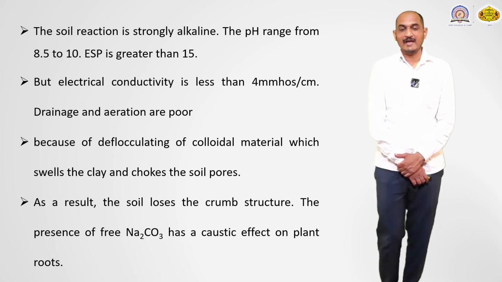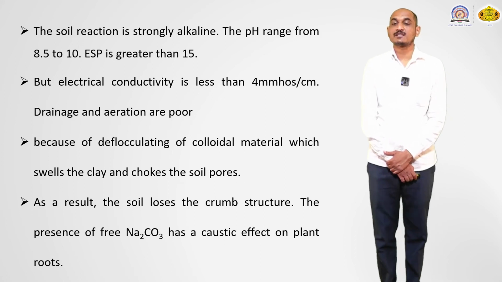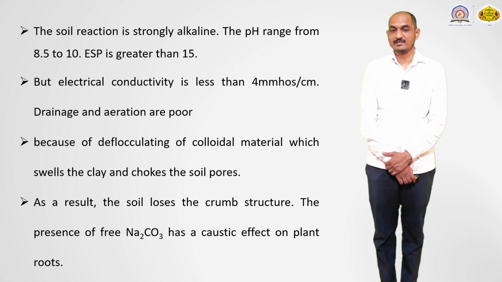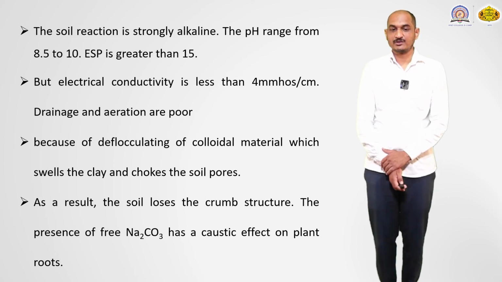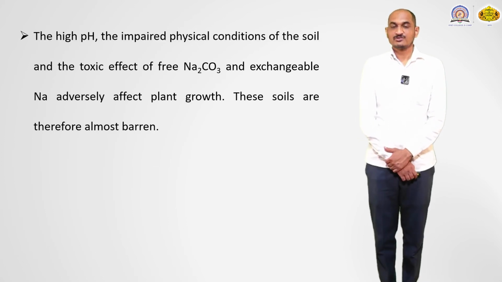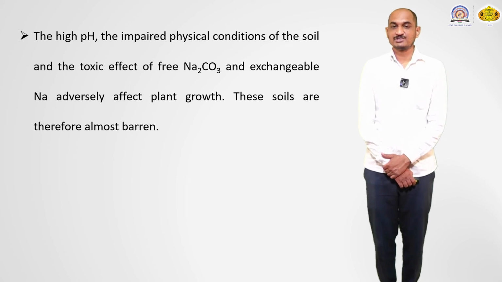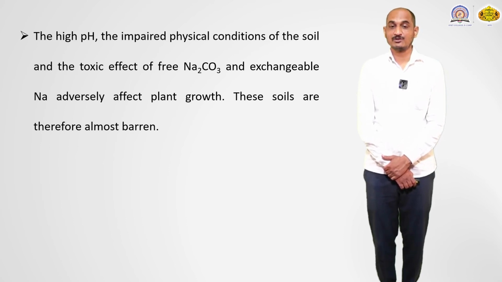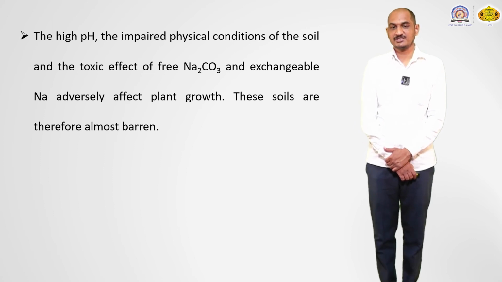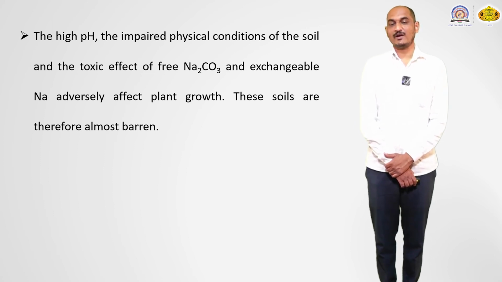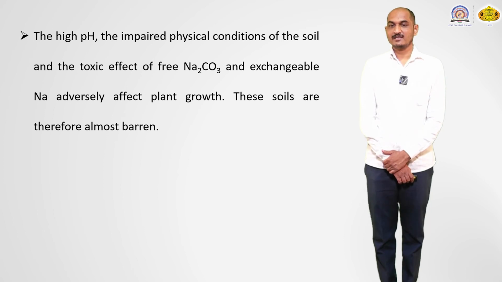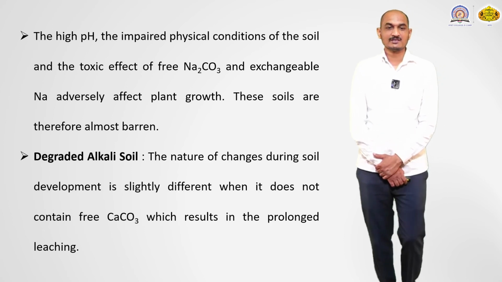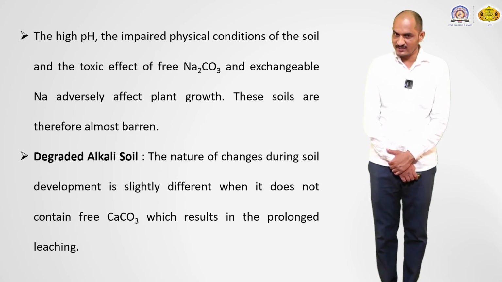As a result, the soil loses its crumb structure, and the presence of free sodium carbonate has a caustic effect on the plant roots also. So, due to the high pH, the impaired physical conditions of the soils, and the toxic effect of the free sodium carbonate and exchangeable sodium, plant growth is adversely affected, and these soils are therefore mostly barren. These are the different three groups of alkali soil.